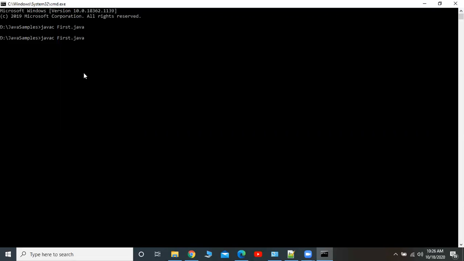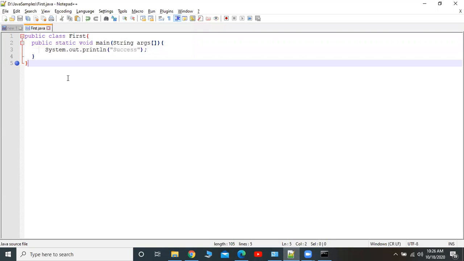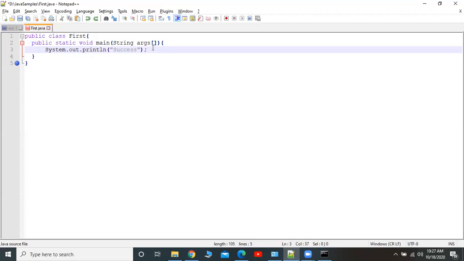And one more important point: whenever we are writing a new program, we should follow the syntax, otherwise the rules and regulations specified by the programming language. For example, see here, once again I am compiling. I removed the semicolon, and again, let's see.